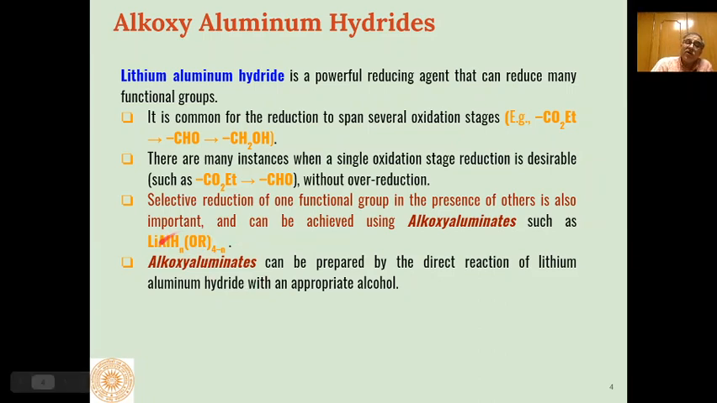These alkoxy aluminates, or alkoxy aluminum hydrides, can be directly prepared from the reaction of lithium aluminum hydride with the appropriate alcohol, which is to be used as the alkoxy group. And these alkoxy aluminates are selective in their reaction. For example, in the case of esters, we can convert the esters into aldehydes and no further reduction to the alcohols takes place. Such is the selectivity of these types of alkoxy aluminum hydrides.